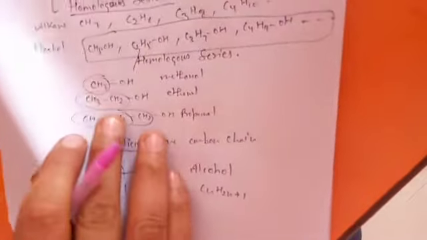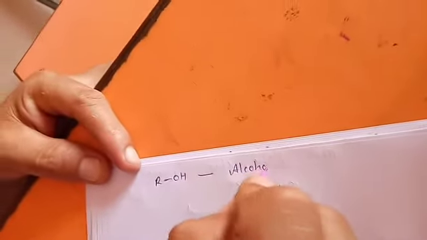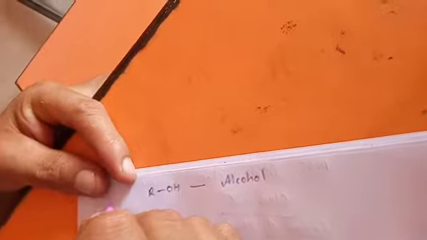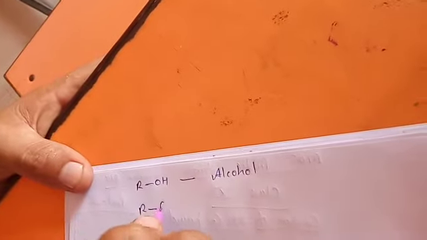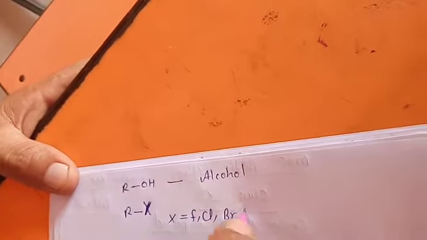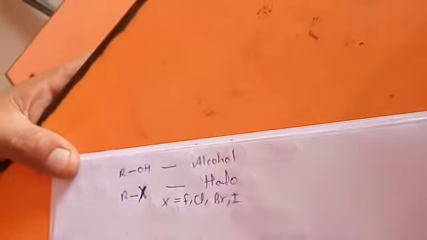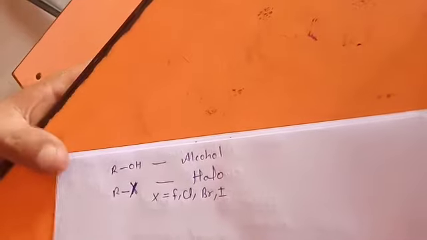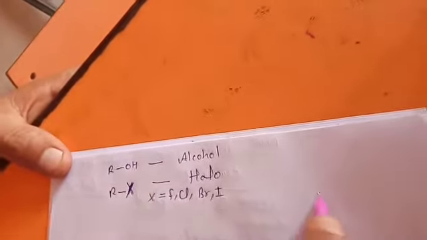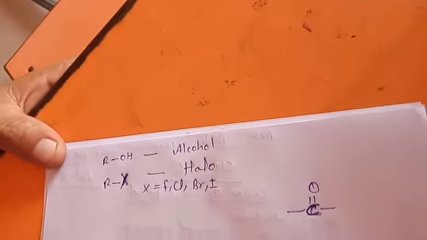Now I am listing some functional groups. You must know them and their formulas as well. If the alkyl group R is connected to OH, it gives alcohol. If R is connected to X, any halogen like fluorine, chlorine, bromine or iodine, it gives halo compounds. A carbonyl carbon is any carbon double bonded with oxygen, with two ends empty for bonding.